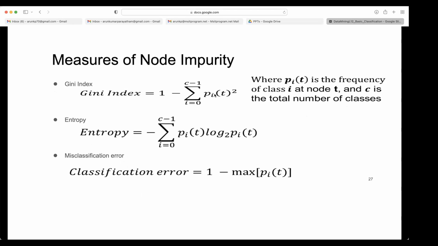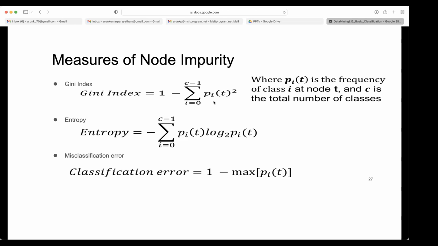Probabilities always sum up to 1, right? So the squares of p_i(t) will become smaller values than 1. When you add the p_i themselves, it is 1, but when you square them, they are numbers between 0 and 1.